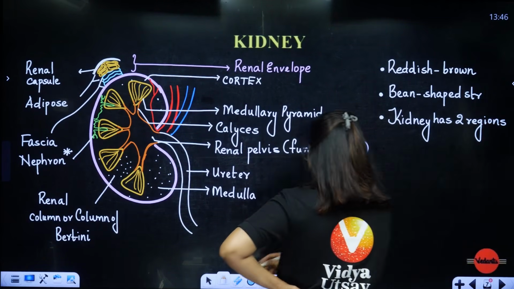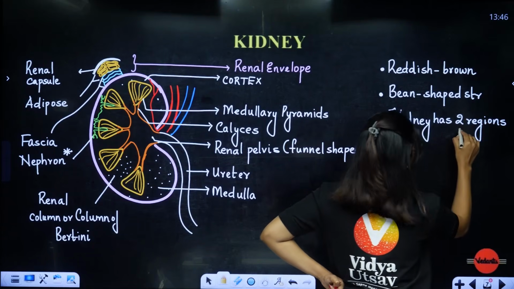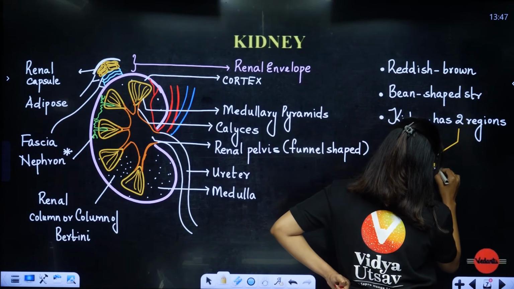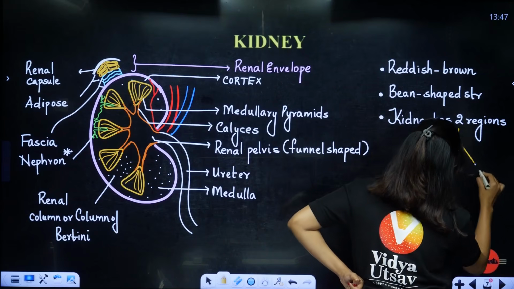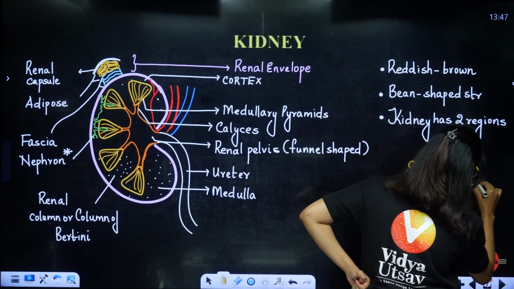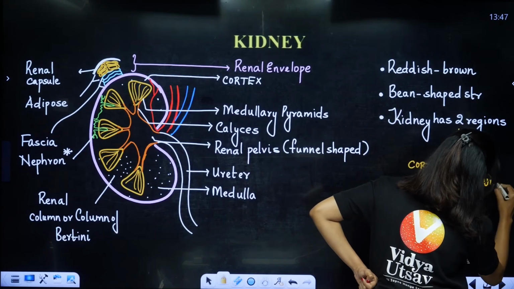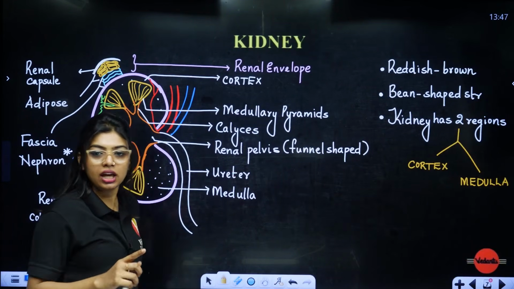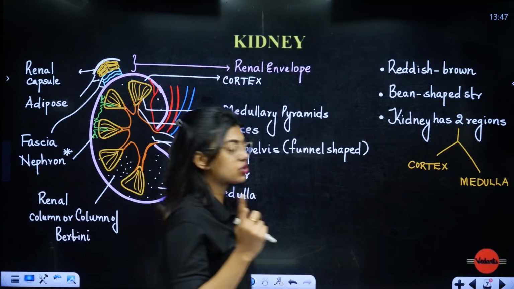What are the two regions? One is called the cortex and one is called the medulla. Always remember, cortex is the outer region, medulla will be the inner region. Same thing goes for your adrenal gland, ovary, everything. This is going to be inner, the other one is going to be outer.